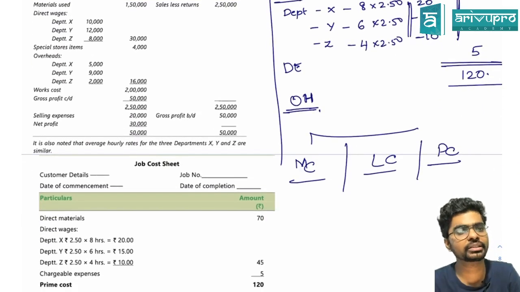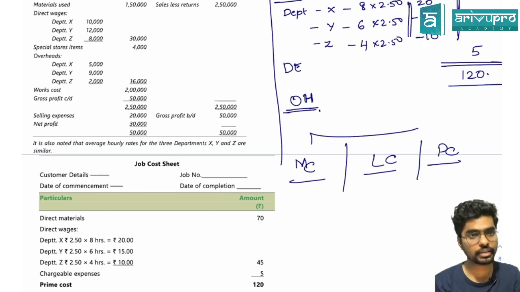What is available in these three? I need per department cost, or else I might have to use a blanket rate.